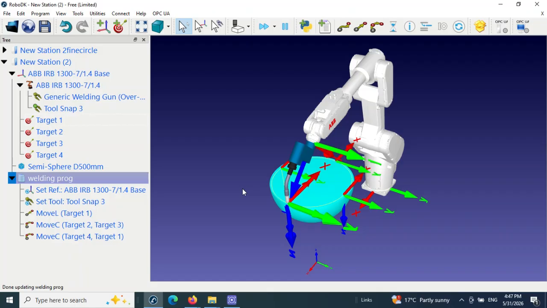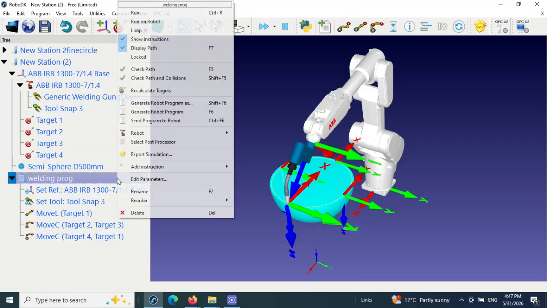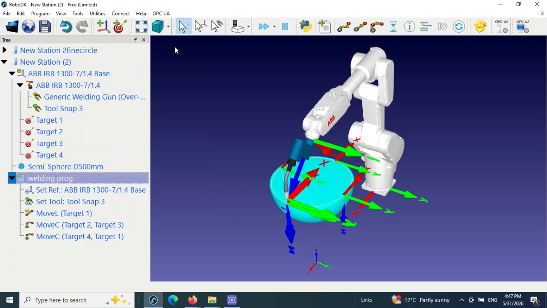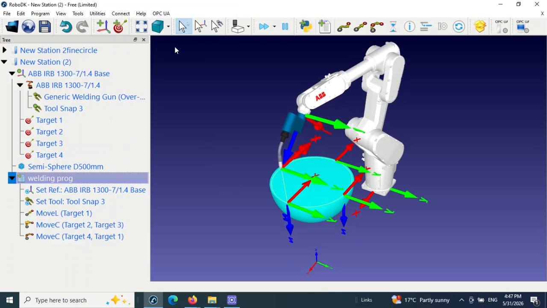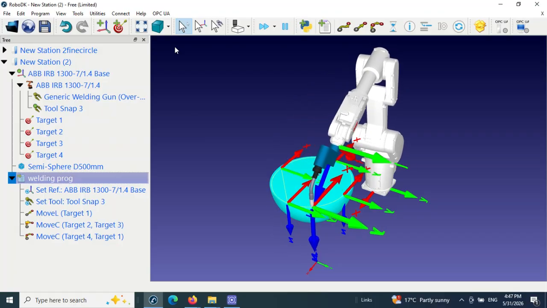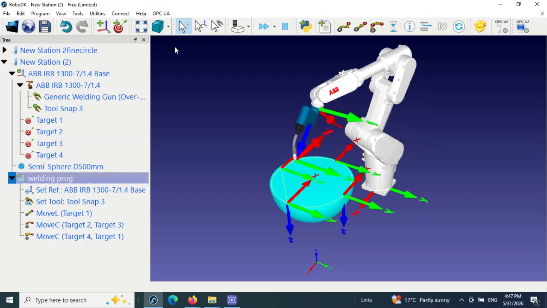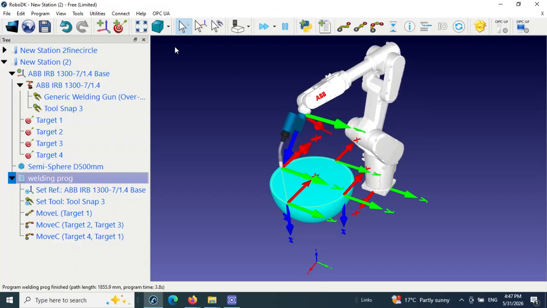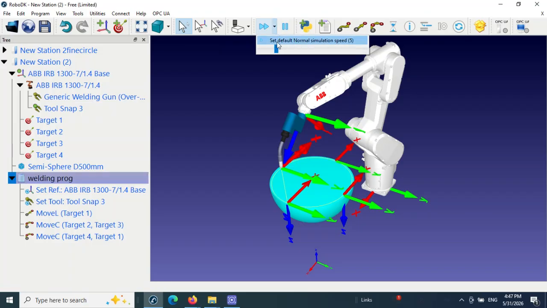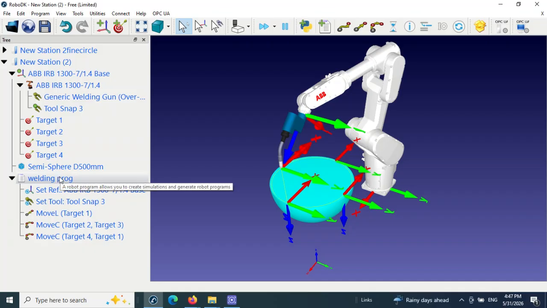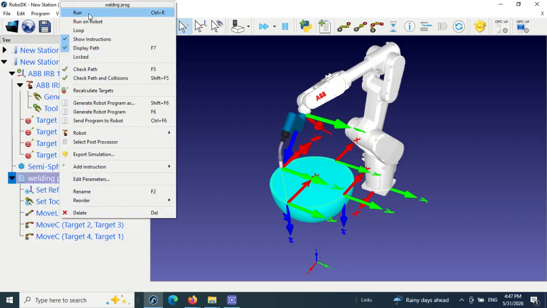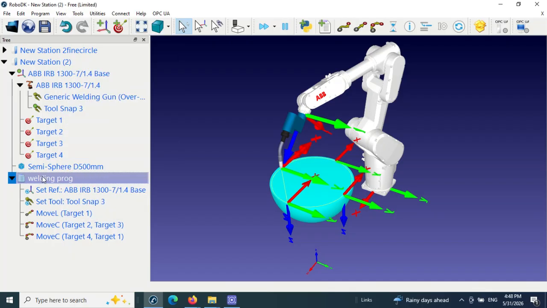Now I want to run the program. So right click and run the program. Run is here. The program is run. So the first, as you can see here, we have a circle movement. So I want to increase the speed of the simulation by here and to see the result. So double click. You have two types of running the program: right click, run, or double click on the welding program.